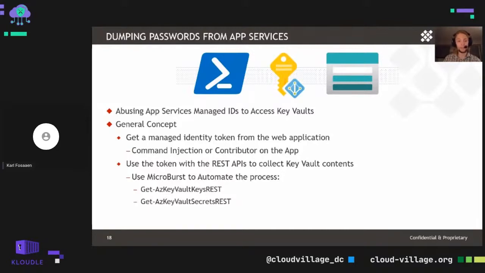So by hitting the metadata service for that app services application, we're able to pull back a token. We have to get a token scoped for the management level and the key vault level. We'll talk about some specifics later as we go through some of the other content here. But basically, you scope out tokens for this, and you can use the Get-AZ key vault keys REST or secrets REST to use the REST APIs to collect those out of the application. So it is super handy because we do frequently see app services being configured with managed identities. Those identities have rights in an access policy in a key vault, and key vaults potentially storing sensitive information for the application.